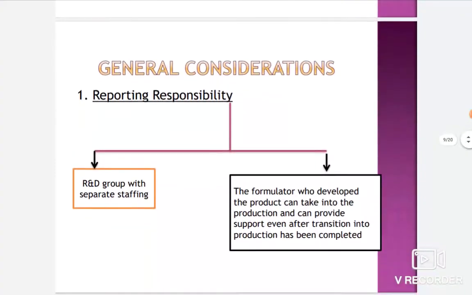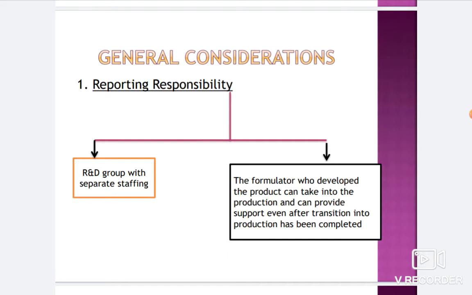Now we will start with the general consideration. General consideration is a really important thing. In case of general consideration, a general requirement for the pilot plant scale up is the reporting responsibility.